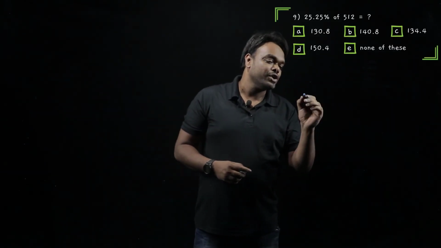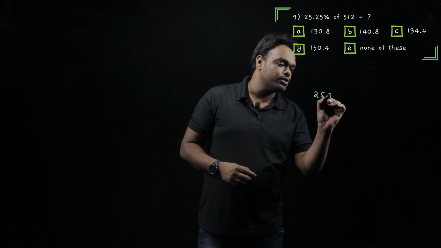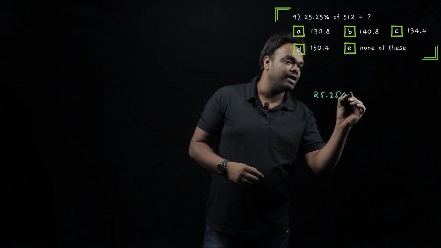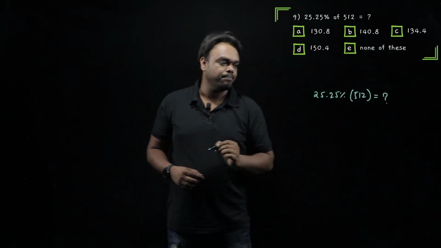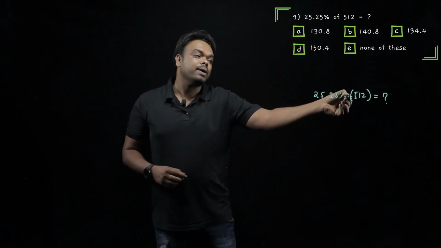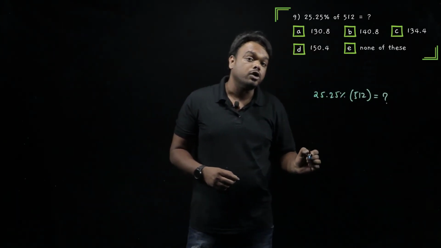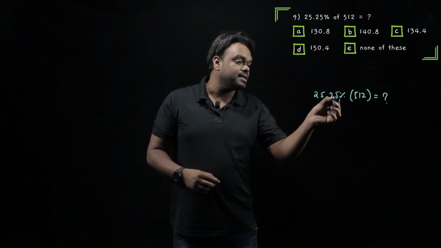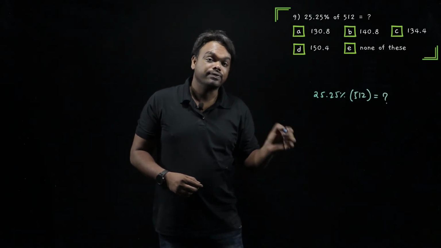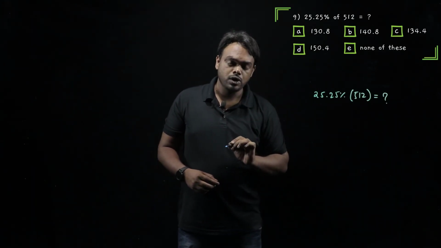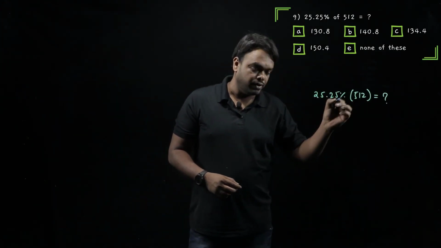So let us see the last two questions in simplifications. Our question goes something like this: 25.25% of 512 is equal to question mark. Chalo, take. So 25.25% of 512. Guys, do not make the blunder of writing this as 25.25 divided by 100 of 512. That will be very time consuming. So you have to be very smart in solving the question.